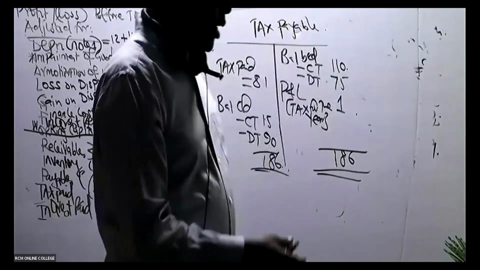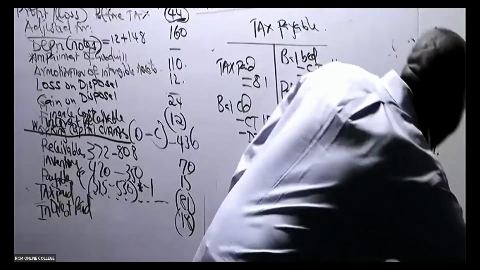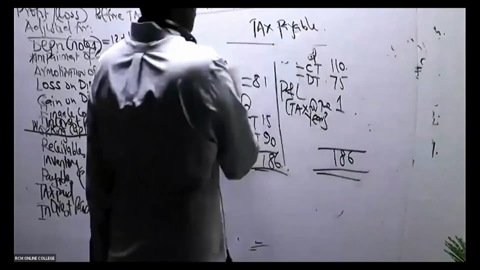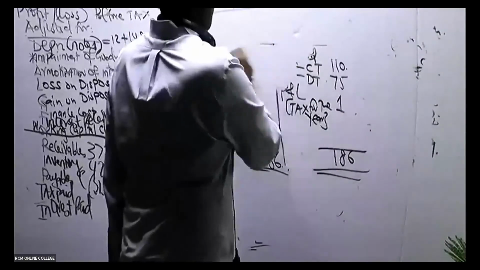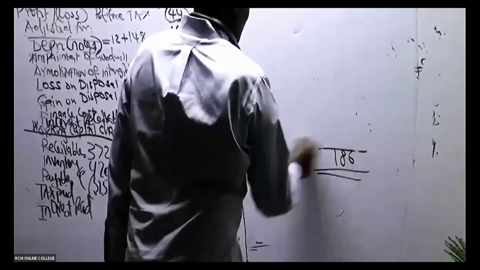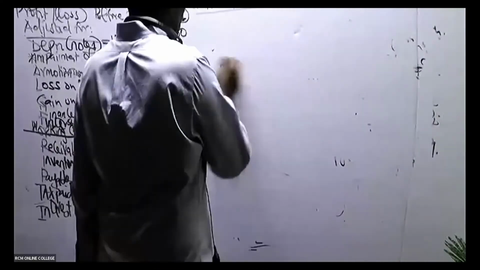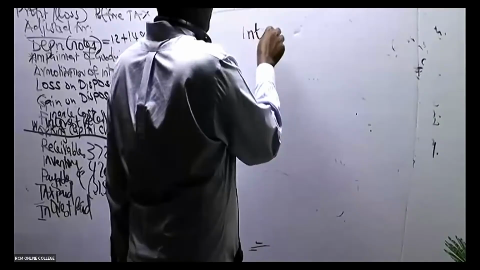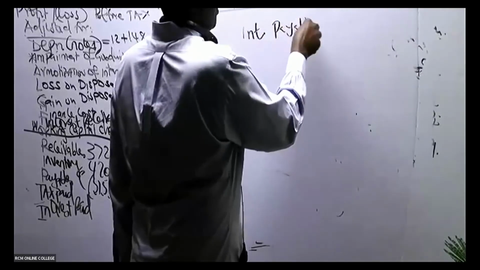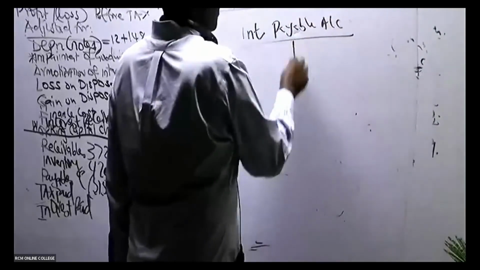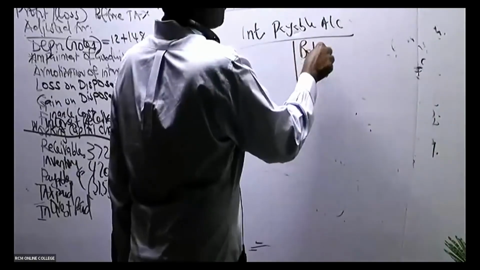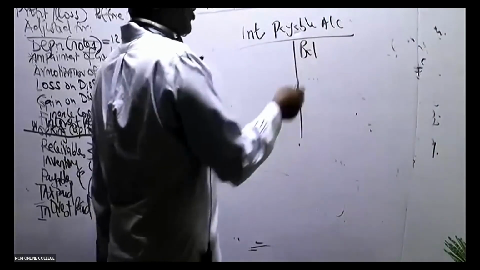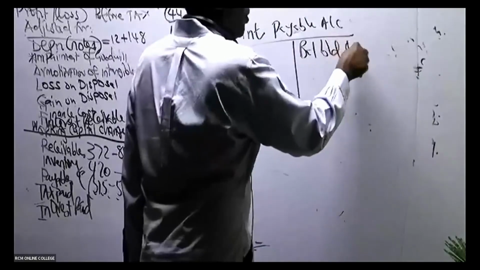If I was to do a T account, this is how my interest payable account would look like. There is no opening balance, so the balance brought down here is 0.